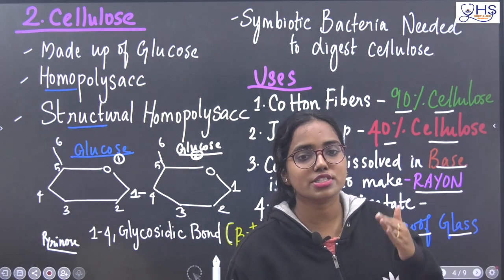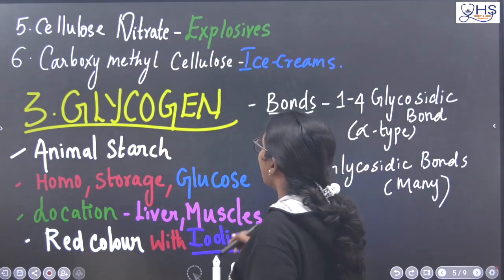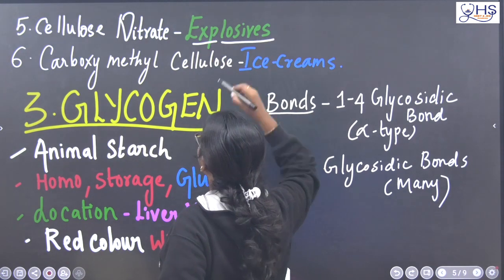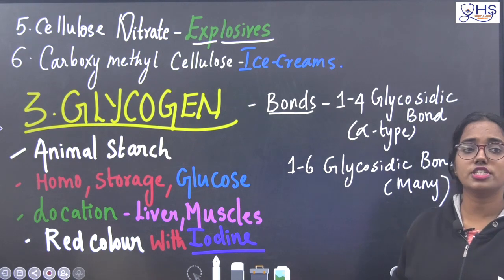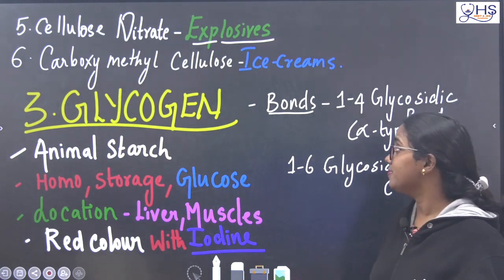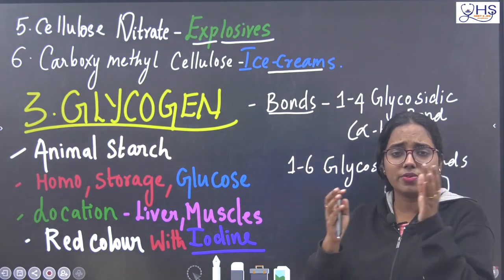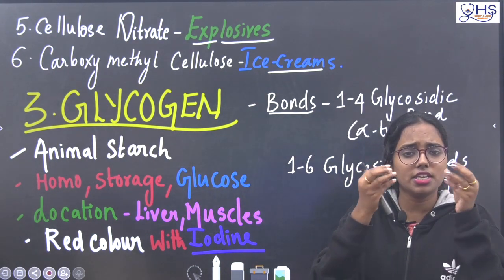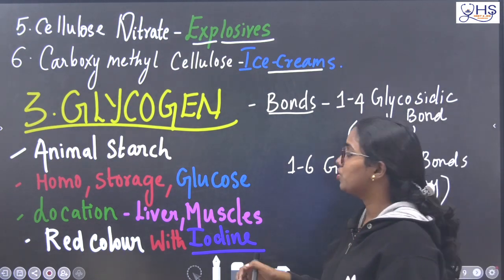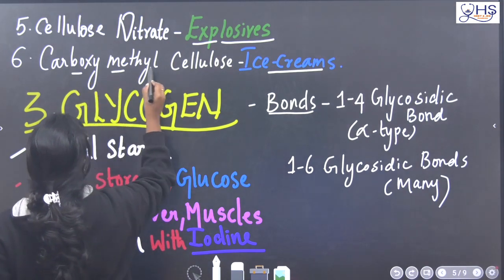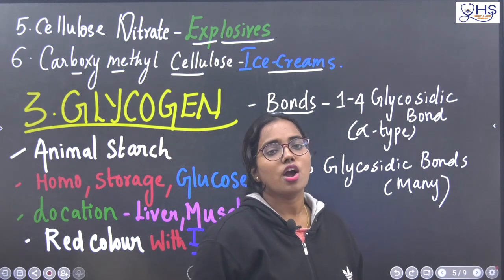That glass is made up of what? Cellulose acetate. And the next application here is explosives. So during Diwali you would have fired the explosives. The explosives contain what? Cellulose nitrate. And the ice creams, so when you eat ice cream you get something mucus-like, right? When you eat ice cream, it will be sticky to your hand. A little bit of the sticky nature of the ice cream is due to the presence of carboxymethyl cellulose. Okay. Next we are moving to the next polysaccharide, which is nothing but glycogen.